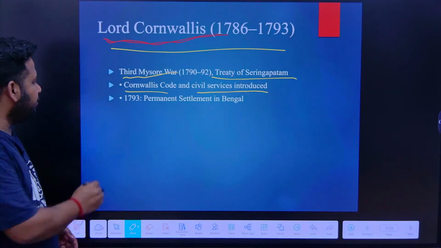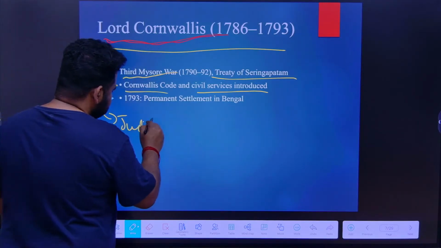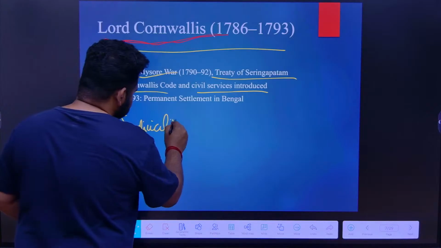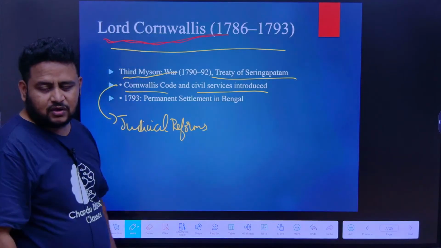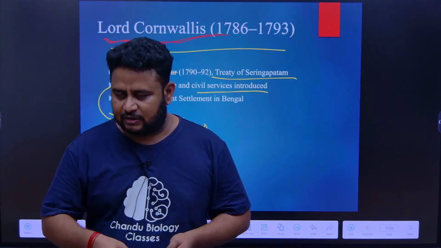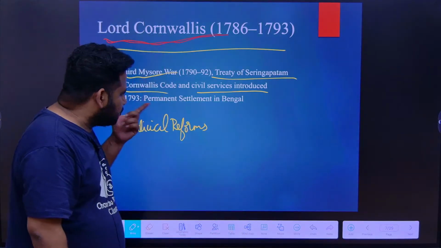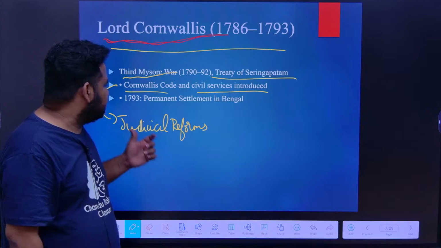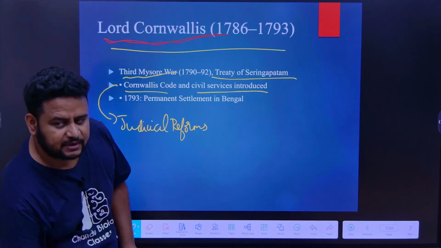This code was for judicial reforms, mainly judicial and police also. You can remember judicial reforms. Cornwallis Code means you should understand, it is nothing but a set of rules, a code of conduct. It put forward a code for judicial reforms. That is nothing but Cornwallis Code.